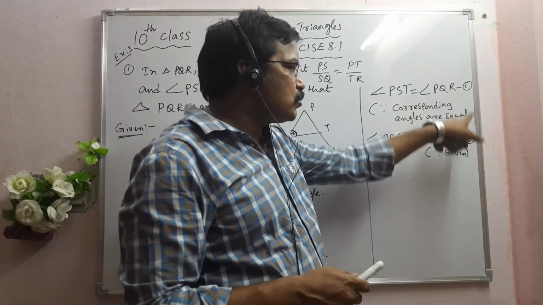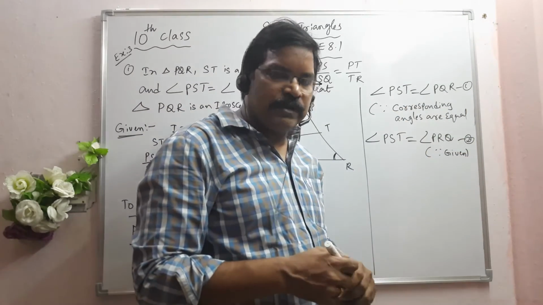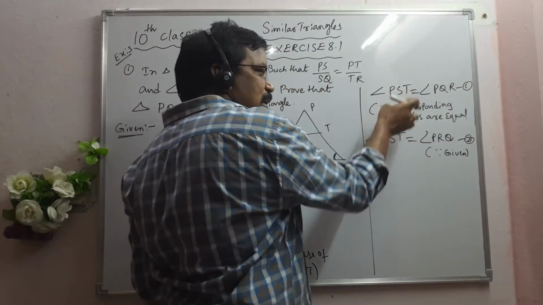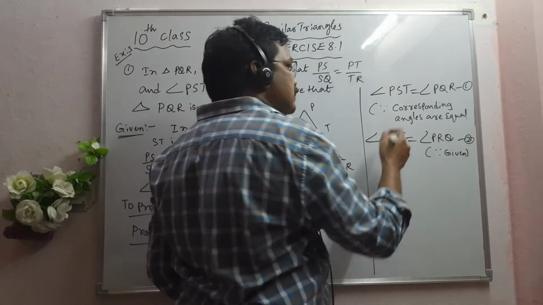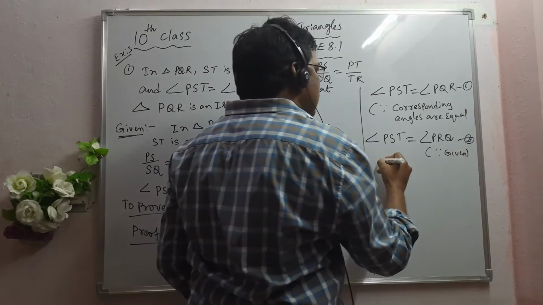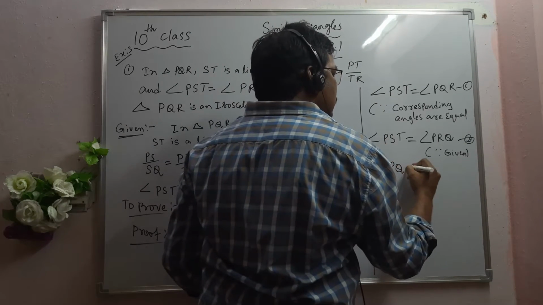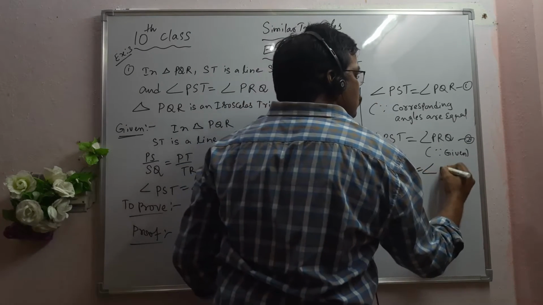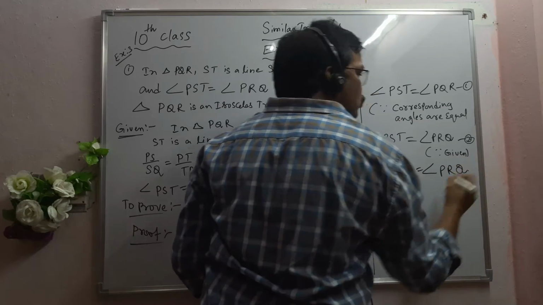See, from equations 1 and 2, my dear students, both left hand sides are equal. Here it is angle PST, here is also angle PST. So we can equate the two right hand sides of equations 1 and 2. That means angle PQR is equal to angle PRQ.